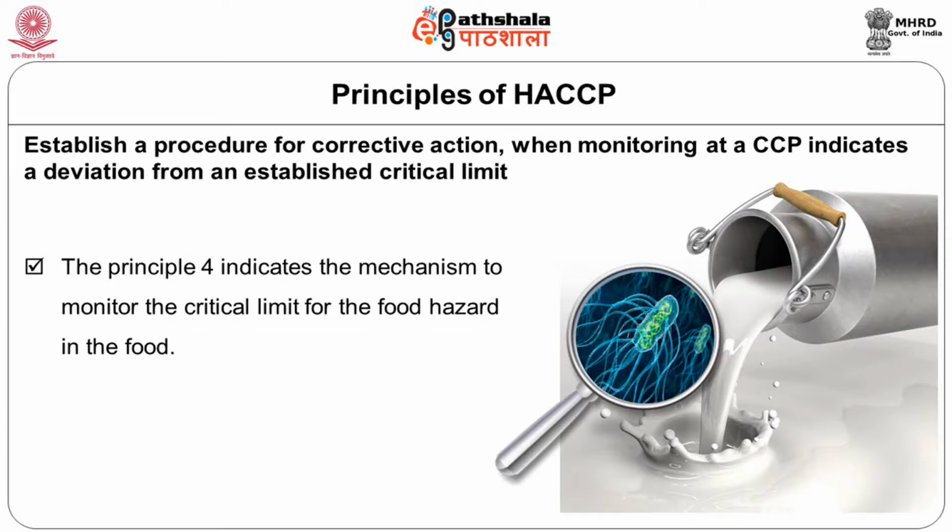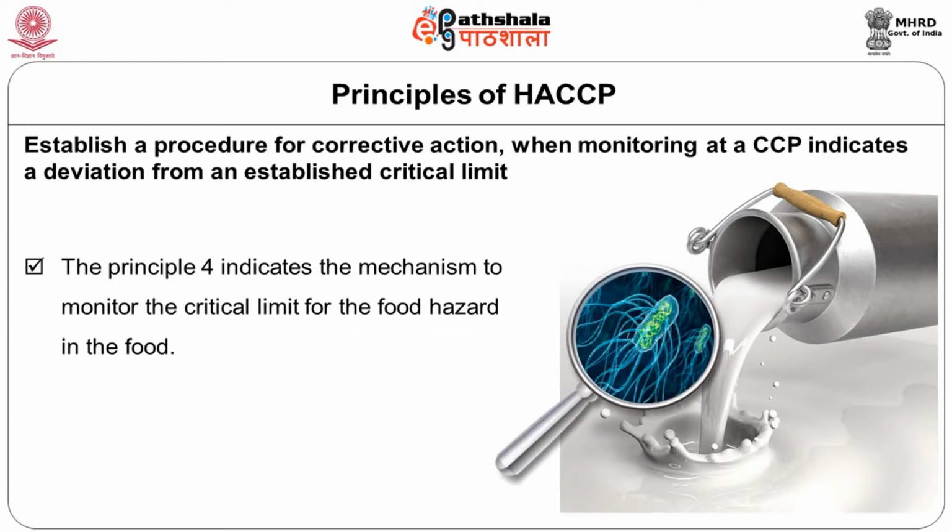So what should be done in case the critical limits are crossed? With the example of pesticide residue, supposing something goes beyond the DDT limit of 0.1 ppm in your milk, what do you do about it? Do you discard, or do you have any other mechanism for controlling that? If a control mechanism is not there, you discard it. How do you discard? You discard and do repasteurization in case of Salmonella, or for pesticide residues you may use a system like a dilution effect so that your limits are brought back. So what is that mechanism that you have put in place? It has to be the corrective action. Once you have that, you will automatically be making your food safe.